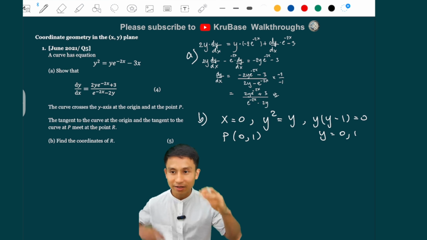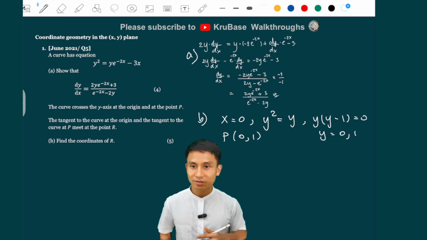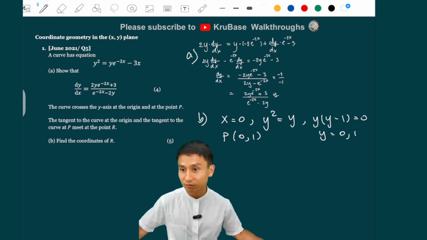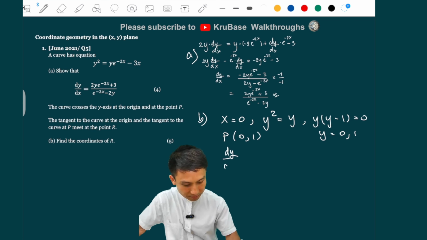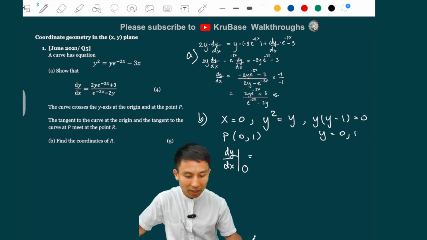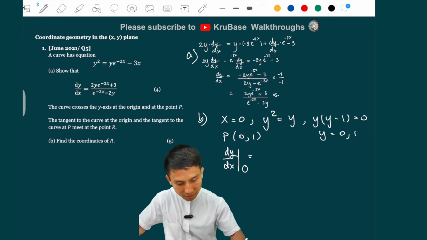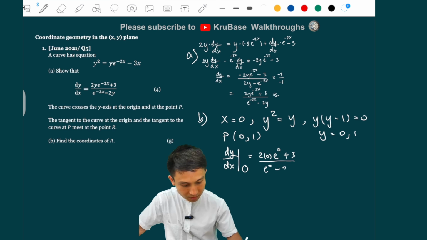Now we need to find the gradients of the lines in order to find the linear equations of both lines. So the gradient at origin, which is O here, would be just subbing x equals 0 and y equals 0 into the dy by dx that we got earlier. So 2 times 0, and then e to the 0 plus 3, divided by e to the 0 minus 0. 2 times 0 is 0, so the first term vanishes.